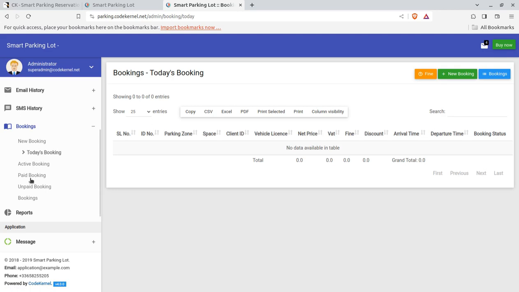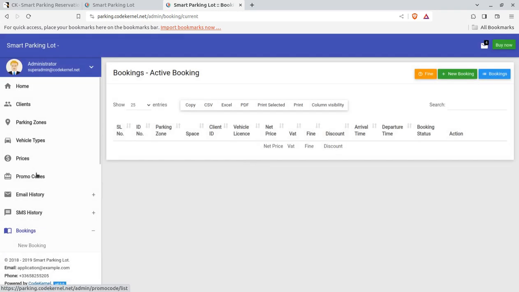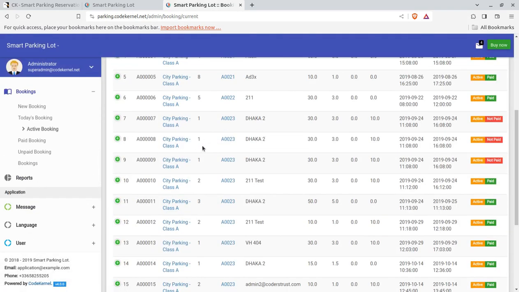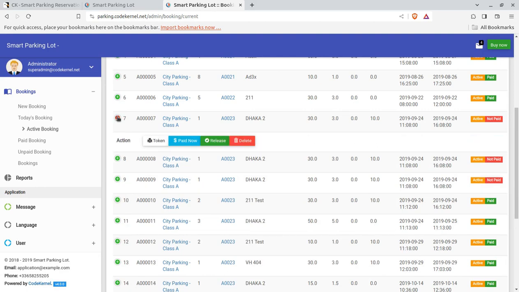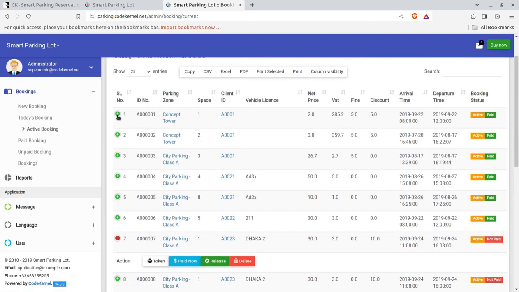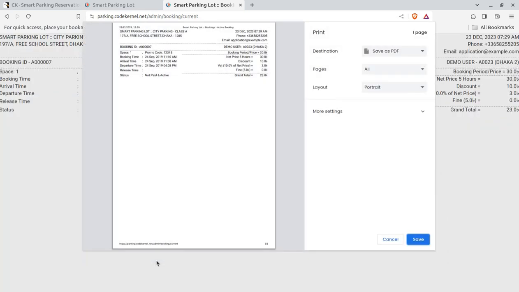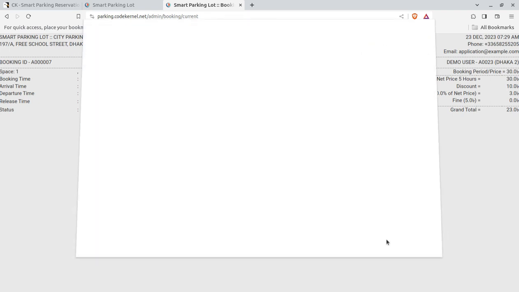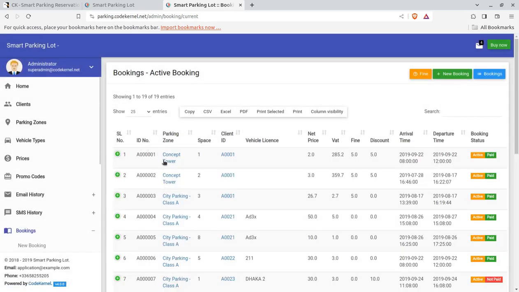So this is a report type thing. Active bookings can be seen here. Further details can be seen, like token, paid now, release. This is also very important. And if you have received the token and want to print the token, you can generate a new token here. It is really very important for sharing the tokens with the vehicle owners.